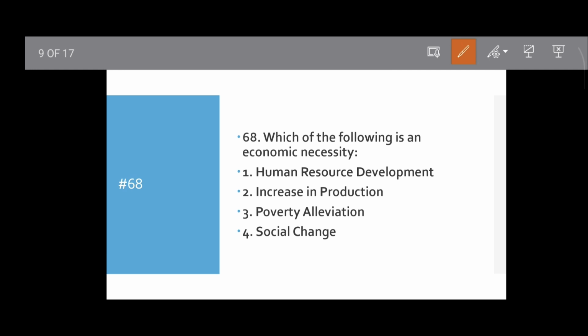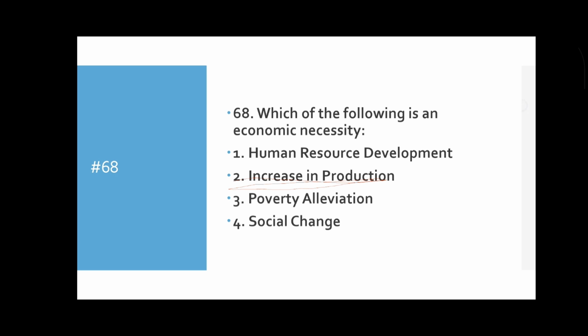As you know, from an economic viewpoint, increasing production is the primary necessity for economic growth. Others are social goals. That's why option 2, increase in production, will be the economic necessity. Then move to the next question.